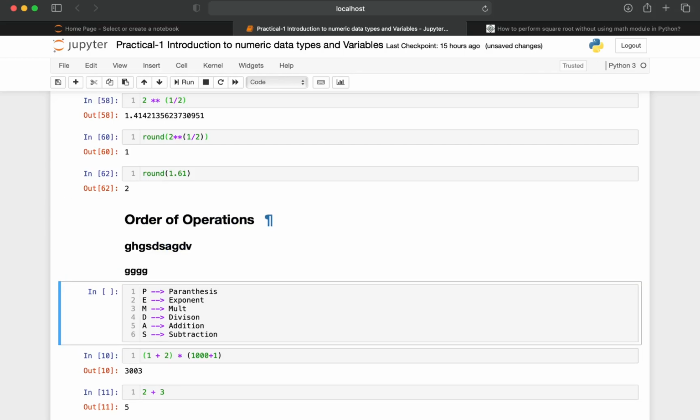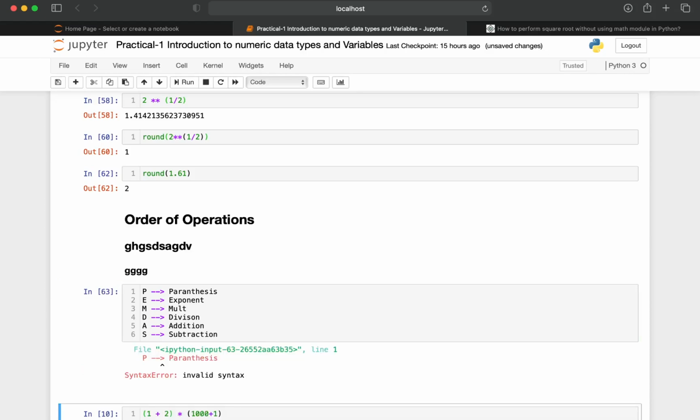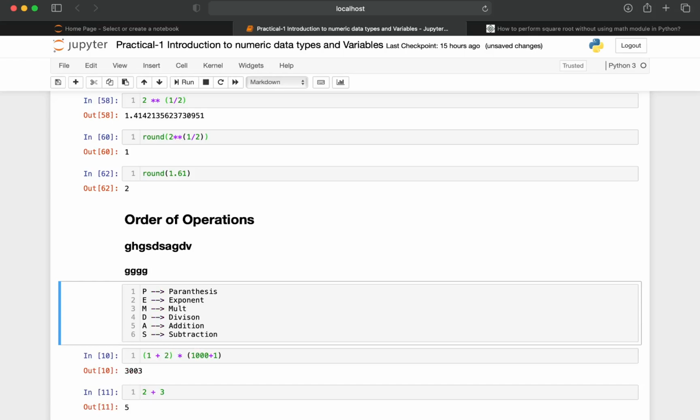If you directly run this cell, you are going to encounter an error, because this is not code. So in order to convert this into a heading, the keyboard shortcut for this is to type escape and M. Whenever you type escape and M, then it gets converted automatically.